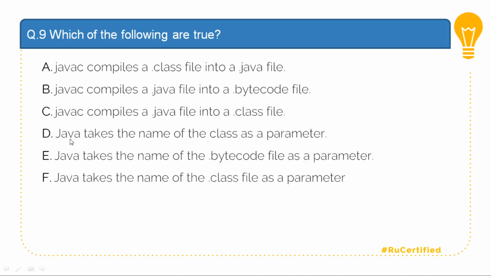Option D says java takes the name of the class as a parameter, which is correct because if we have Employee.class, we say java Employee. Option E says java takes the name of the .bytecode file as a parameter, which is incorrect because there is no .bytecode file available. And option F says java takes the name of the .class file as a parameter, which is incorrect because we don't give the extension while executing the file. Based on this, the answer is option C and option D.